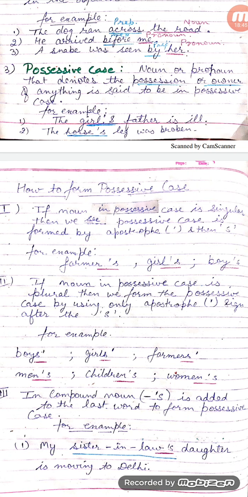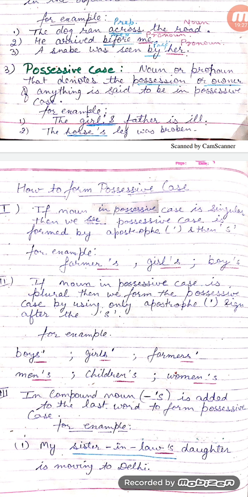Possessive case. When noun or pronoun which denotes the possession or owner of anything is said to be in possessive case. For example, the girl's father is ill. Example number 2, the horse's leg was broken. In these sentences, girl's and horse's is the possessive case of noun. How to form possessive case?